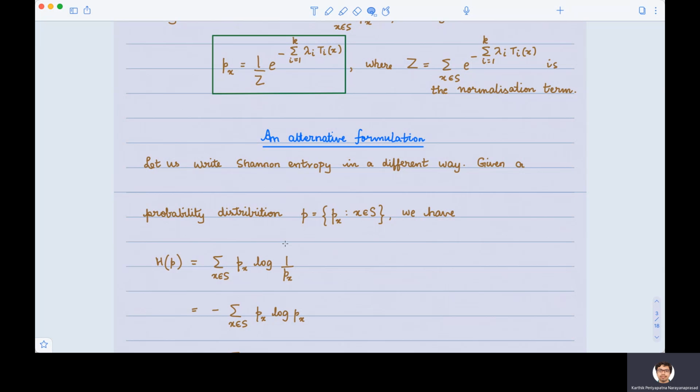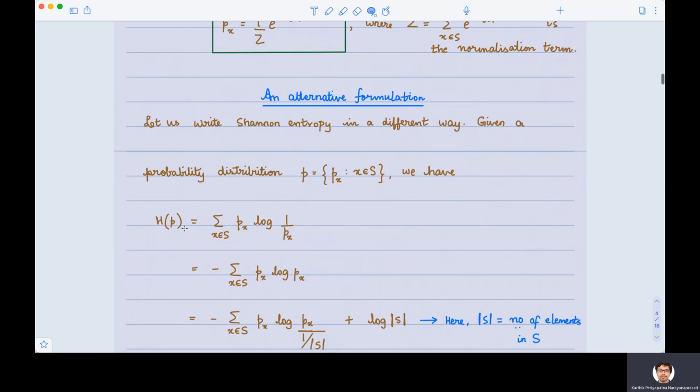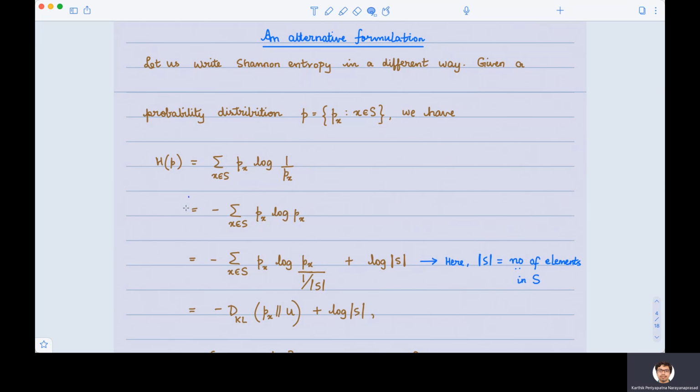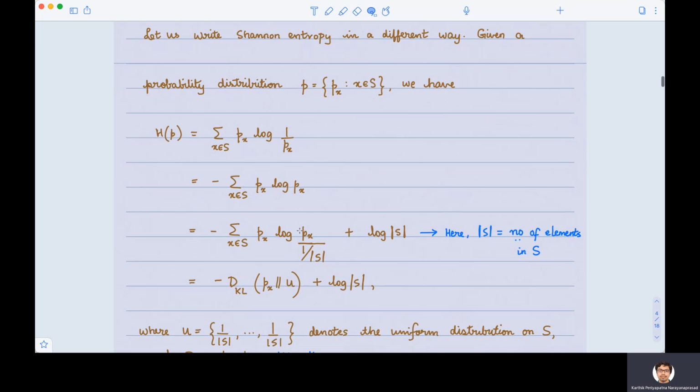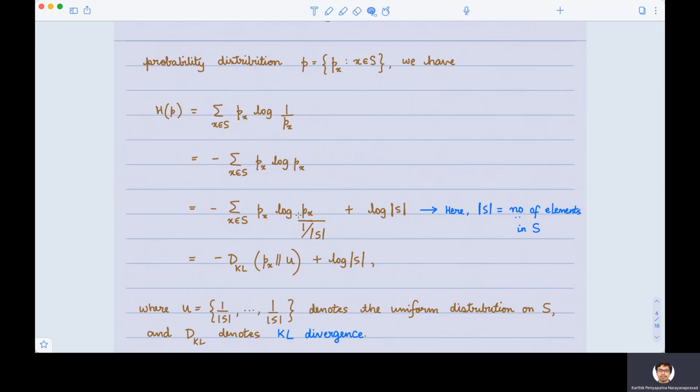In order to come to this alternative formulation, we are going to express Shannon entropy in a slightly different way. We know that H(p) is simply the summation of p log 1/p across all the symbols, so that is just the negative of the summation of p log p. What we are now going to do is, inside the logarithm, multiply and divide by a certain constant, and that constant is 1 over the number of elements in S, the corpus.